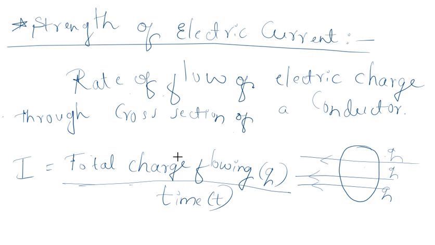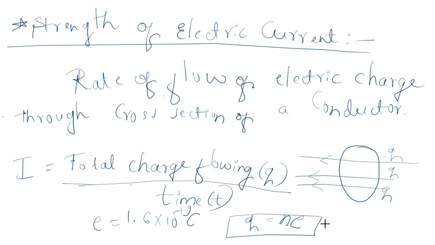So what is the charge of the electron? The charge of the electron is 1.6 into 10 to the power of minus 19. So across each section of a conductor in time t, that charge Q is equal to the number of charges times the charge of the electron.